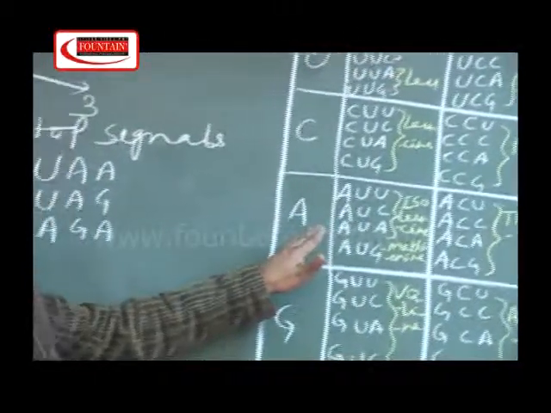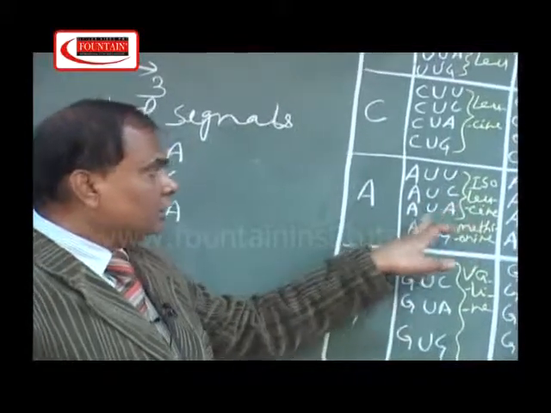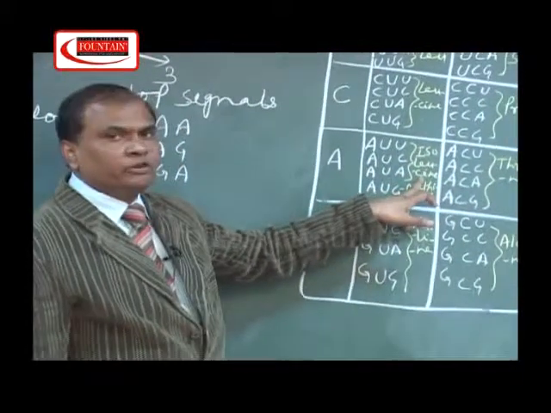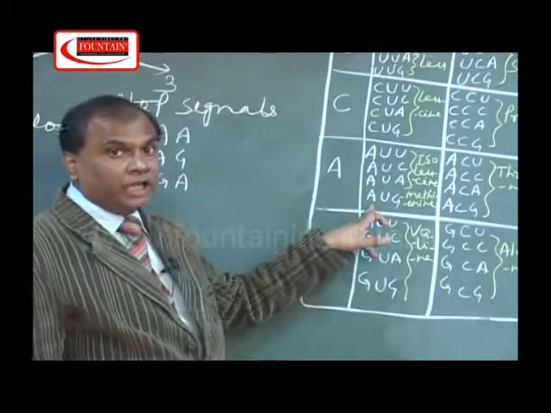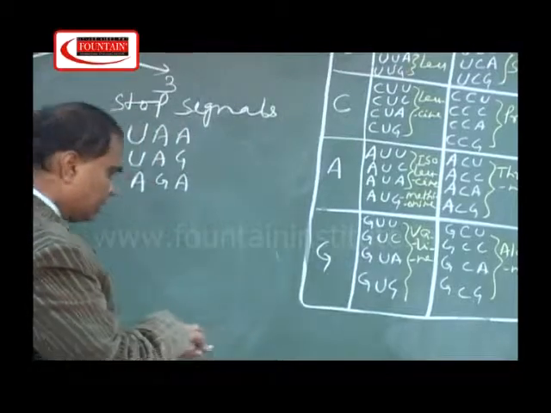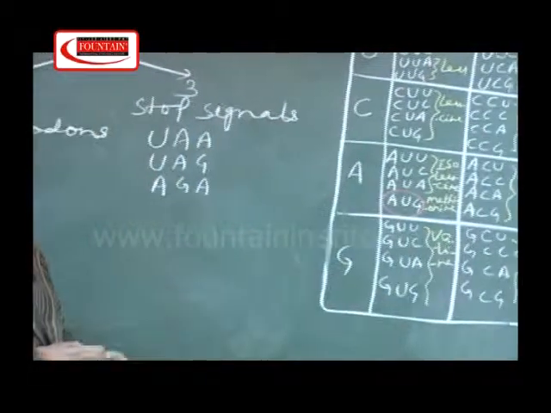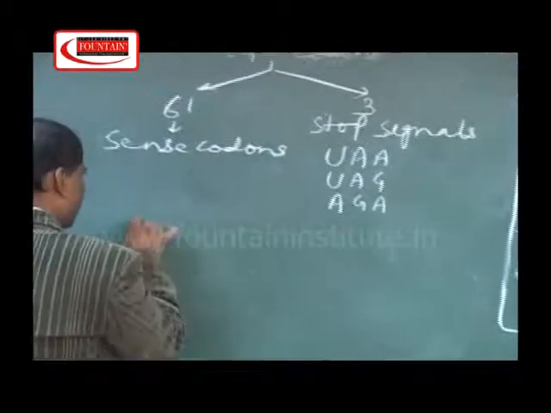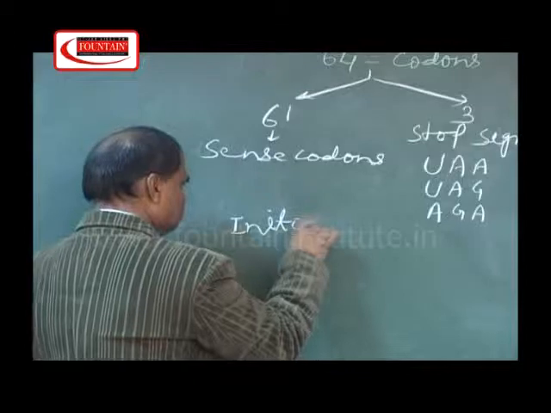In the third row, the first three codons, AUU, AUC, AUA, code for the amino acid isoleucine, whereas the fourth one, AUG, codes for the amino acid methionine. And mark it, this AUG is a very important codon because AUG is called the initiation codon.